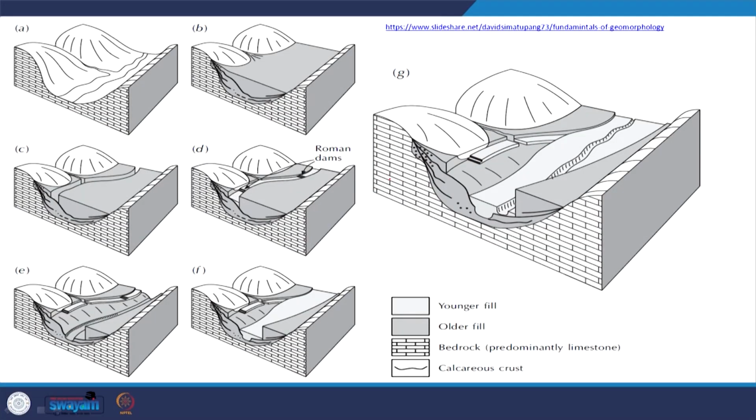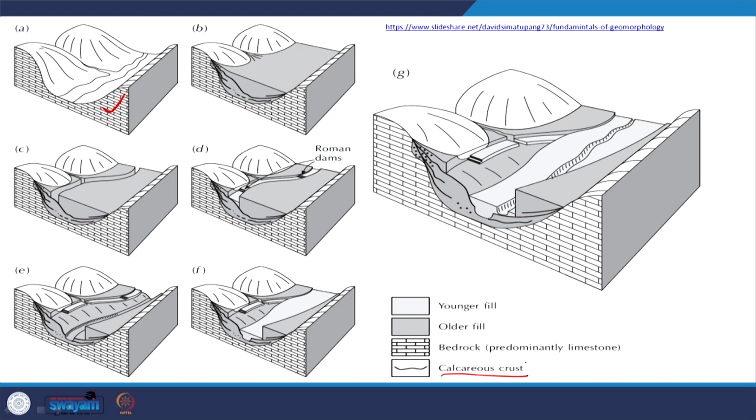So, for example, in this figure A, this is limestone, exposed for, suppose, thousands of years. We know limestones are very prone to chemical weathering. So, after hundreds or thousands of years of exposure, we are creating an erosional surface here. Mostly it is called a calcareous crust.